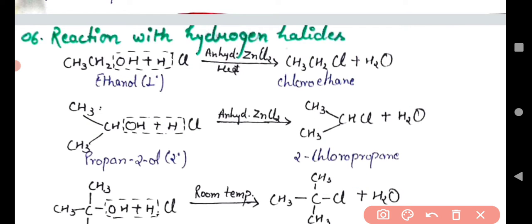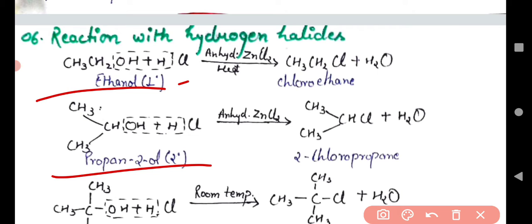So we get very important alkyl halides. If we have ethanol reacting with HCl, we get chloroethane or ethyl chloride. And if we have propan-2-ol, a secondary alcohol, reacting with hydrogen chloride in presence of anhydrous zinc chloride, anhydrous means dry, without water, we get a secondary alkyl halide.